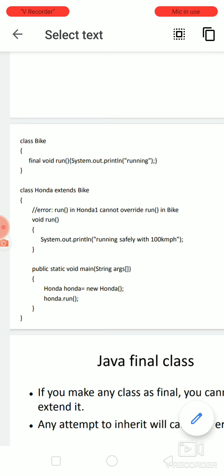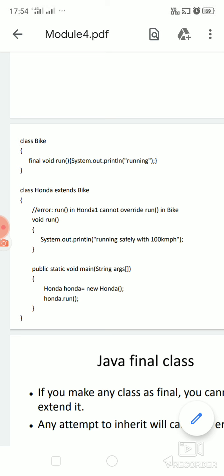Then class Honda extends Bike. Extends is a keyword for inheritance. So we are inheriting all the features of the Bike into the subclass Honda. So Honda is the subclass. Now you are using run here: void run, System.out.println running safely with 100 kilometer. So what happens is once the method is written as final here, you cannot override this method in the inherited class.